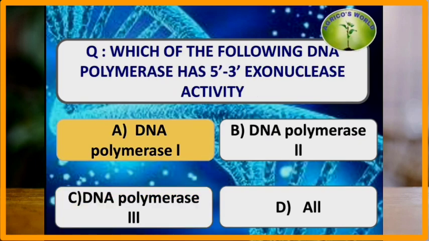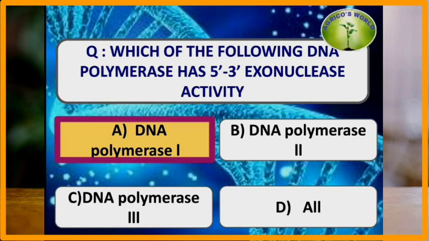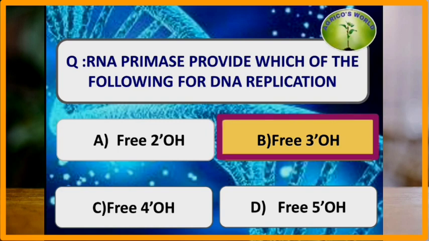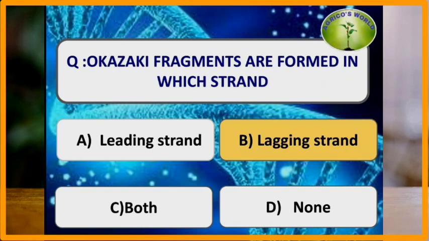Which of the following DNA polymerase has 5' to 3' exonuclease activity? DNA polymerase 1 has the 5' to 3' exonuclease activity, whereas all the DNA polymerases, that is 1, 2 and 3, have both the 5' to 3' polymerase activity and 3' to 5' exonuclease activity. RNA primase provides which of the following for DNA replication? The RNA primase provides the free 3'-OH group for the DNA replication, where the nucleotides can come and easily attach to it. Okazaki fragments are formed in which strand?